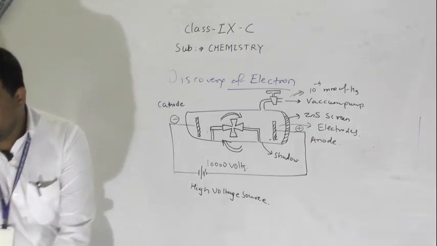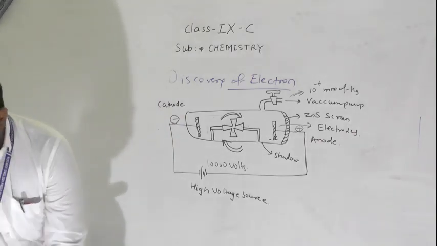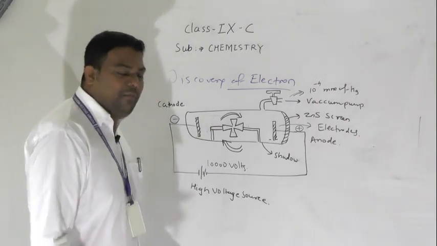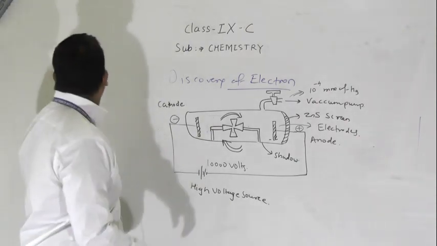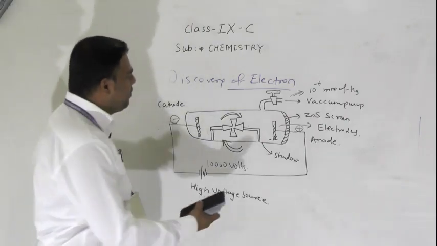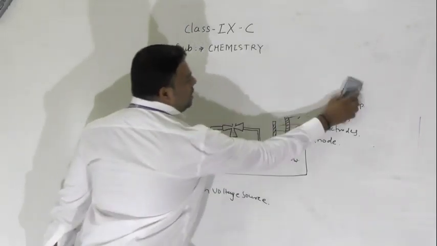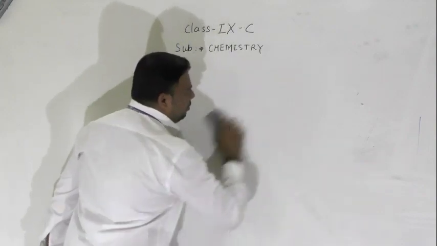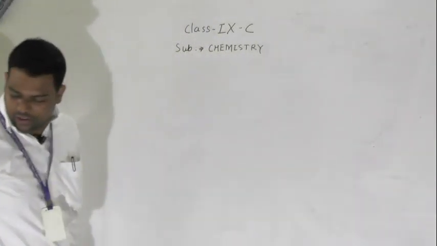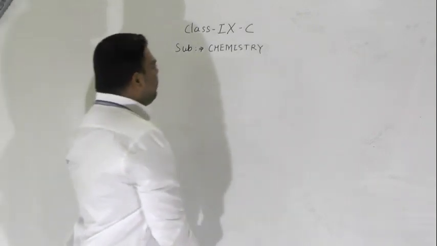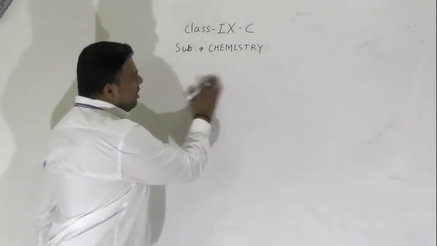So now we will see charge to mass ratio. That was determined by Sir J.J. Thomson only. We will discuss that also. So these are the discovery of the electron, and here we are also discussing charge to mass ratio. This is one additional concept.